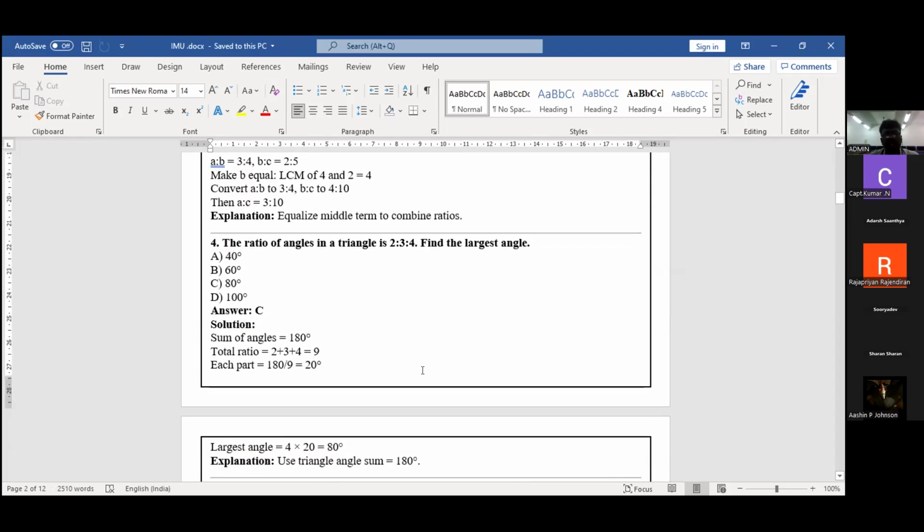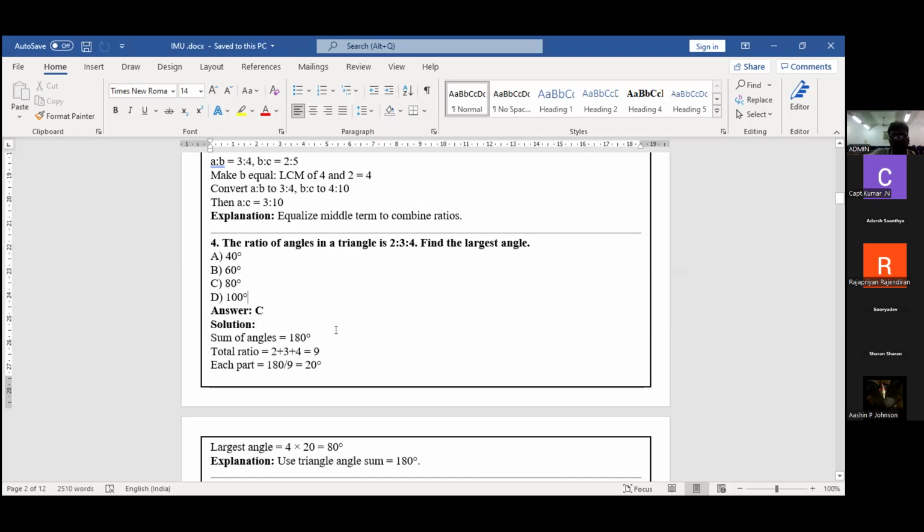Fourth type is a very easy one. Direct ratio is given, for example 2 is to 3 is to 4. This is a triangular ratio. In this triangular ratio, we want to find the least angle. What is the least angle of the triangle? First, I'm going to add these: 3 plus 2 plus 4 is 9. I got it. Now 180 is the total angle of the triangle.